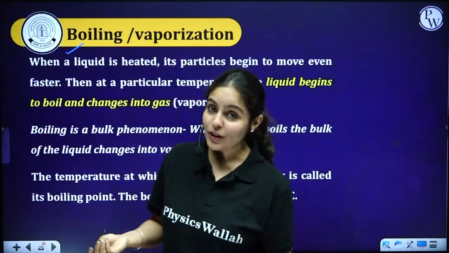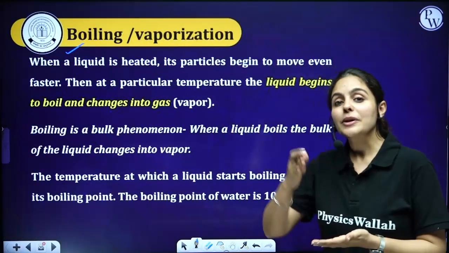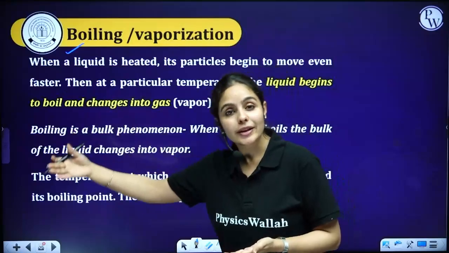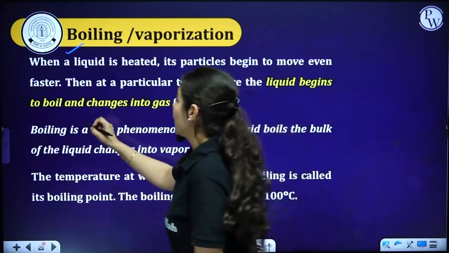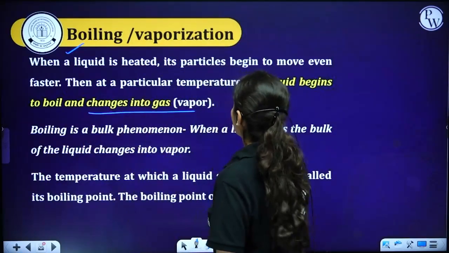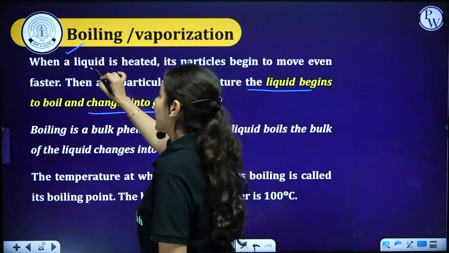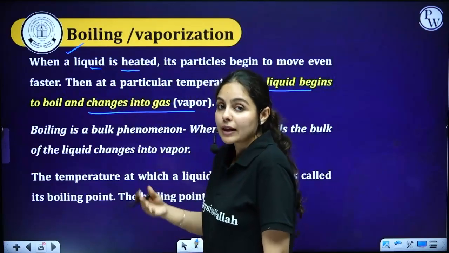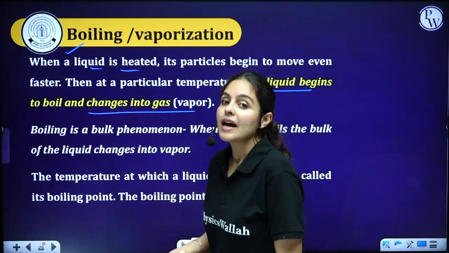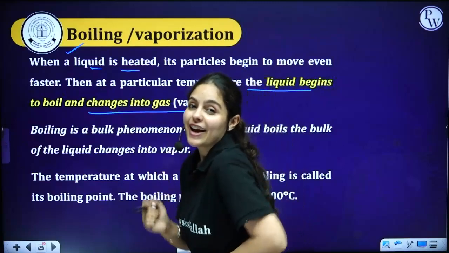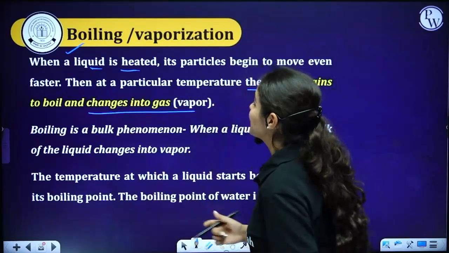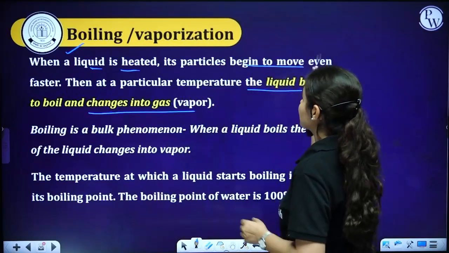As you all already know, when a liquid starts changing into the gaseous state, the vapor state, we call that boiling. So obviously for that we have to heat the liquid. That means the temperature needs to be increased. Temperature increases, kinetic energy increases, right? So when a liquid is heated, particles begin to move.